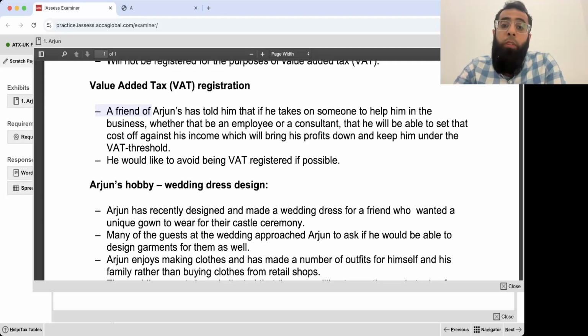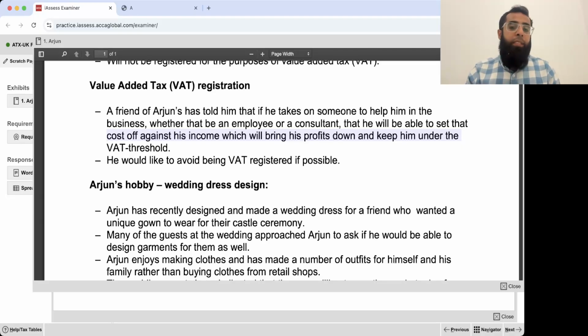A friend of Arjun's has told him that if he takes on someone to help him in the business, whether that be an employee or a consultant, he will be able to set that cost off against his income, which will bring his profits down and keep him under the VAT threshold. So basically, his friend is saying that if you hire an employee or a consultant, you can set off that cost against your income. That will bring your profits down and that will reduce you from the VAT registration threshold.